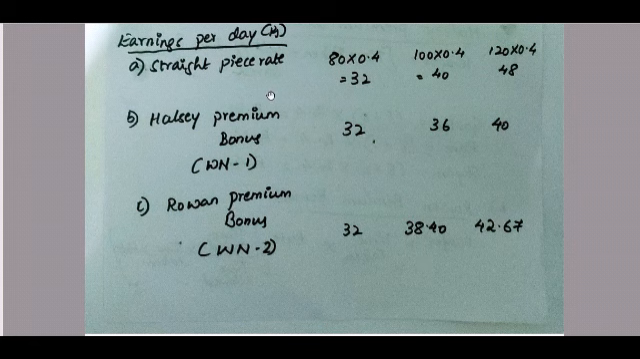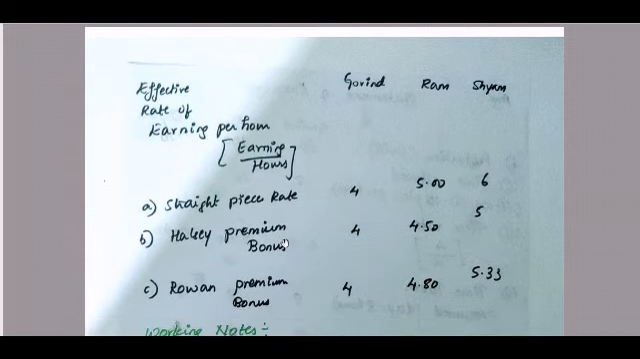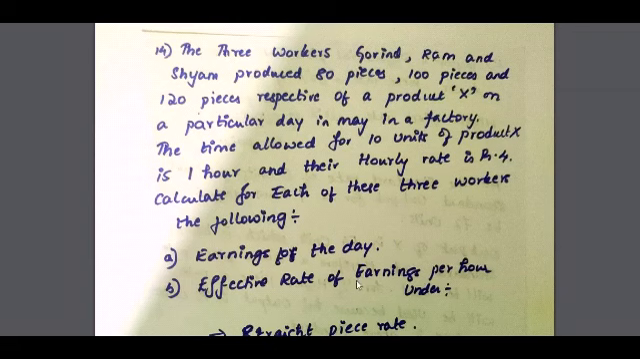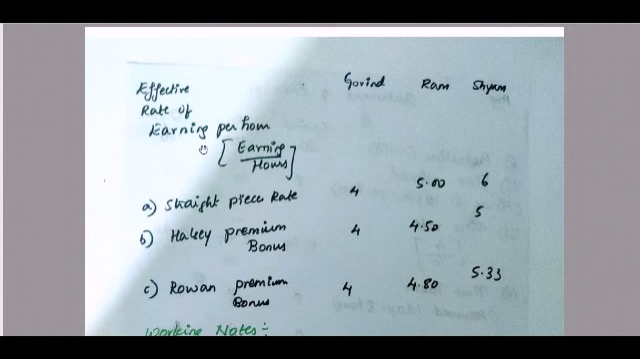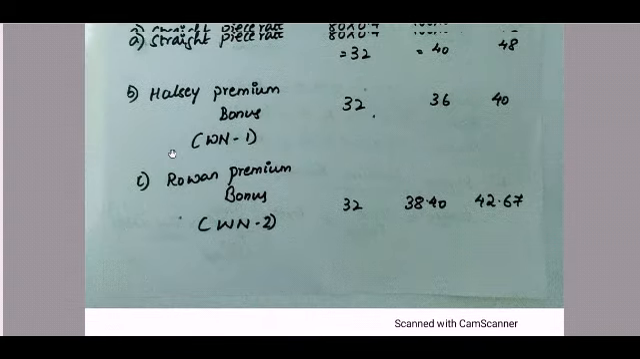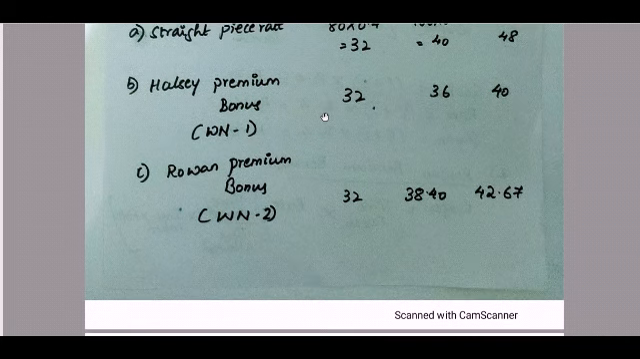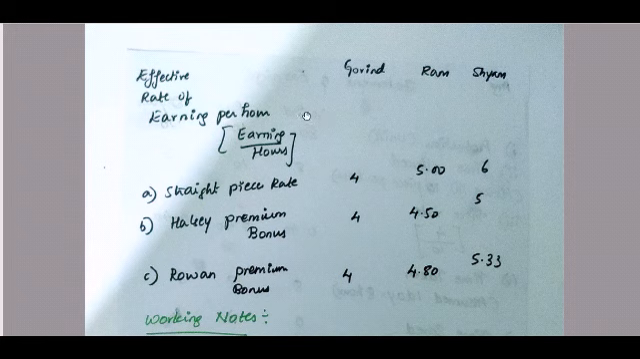So we have calculated the per day earnings under straight piece method, Halsey premium bonus and Rowan premium bonus. Now in the second part of the question, they have told us to calculate effective rate of earnings per hour. Per hour calculation is very simple, because we have calculated the per day. Whatever we have calculated, we divide by the number of hours the employee works, which is 8 hours.